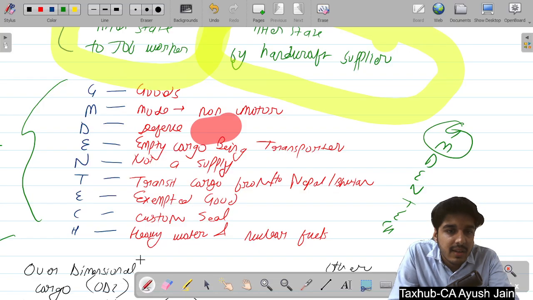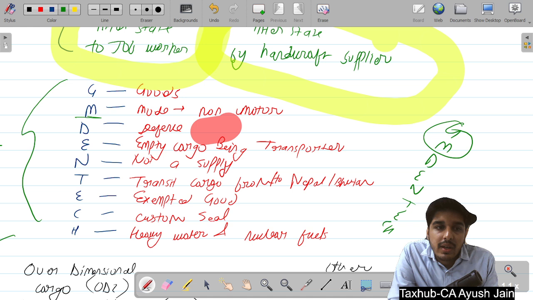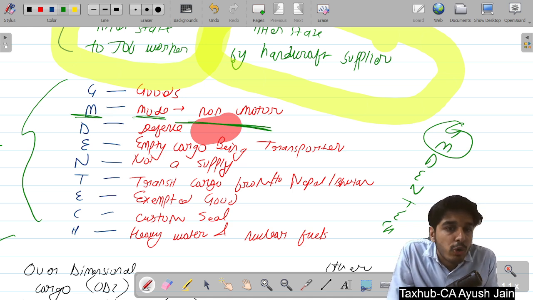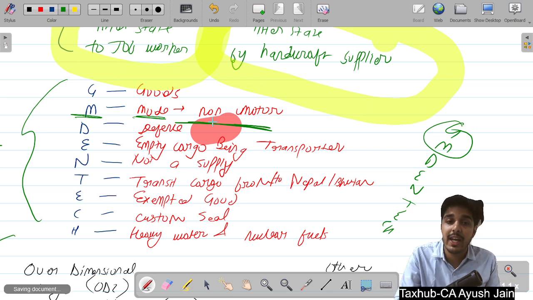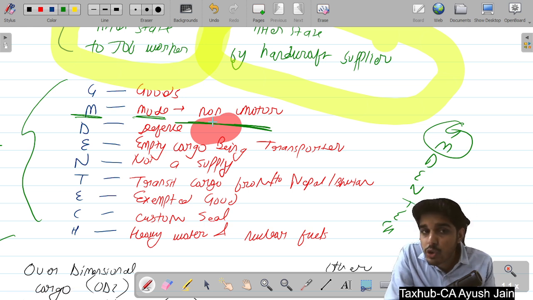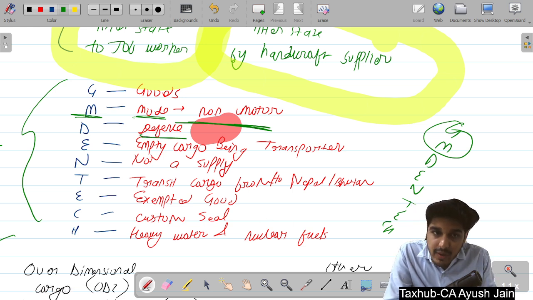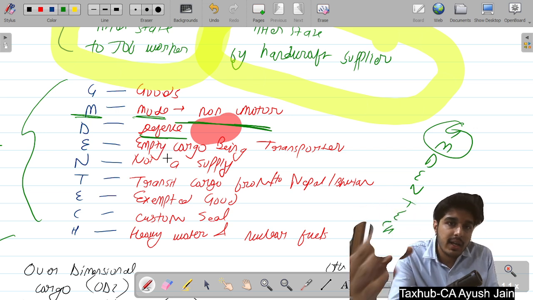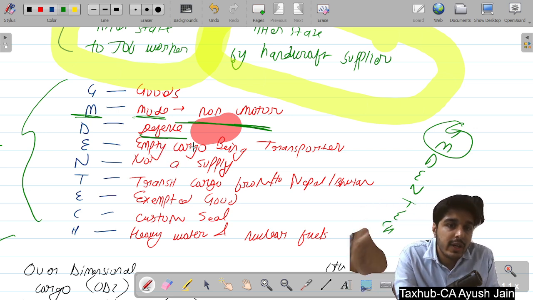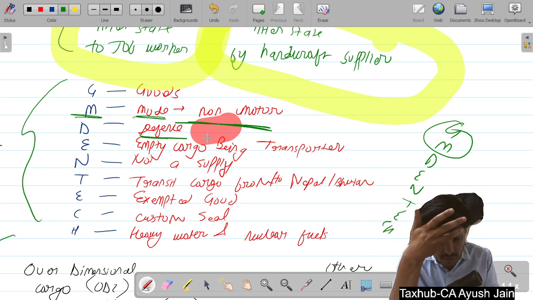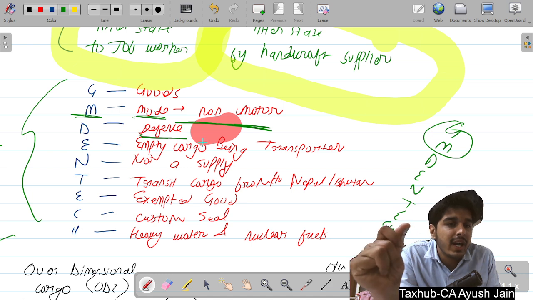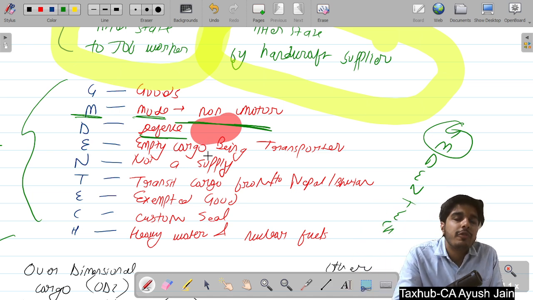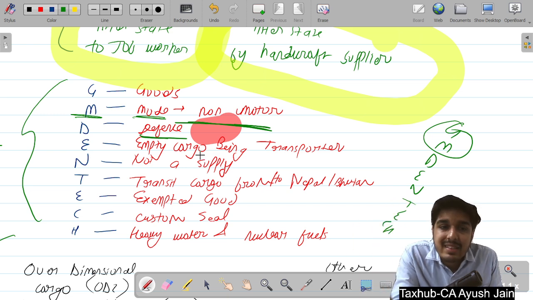Next thing. M means mode. If you are transporting goods by non-motor vehicle, that means bullock cart or something like that, the animal part, then you don't have to issue an e-way bill. Next thing, if any goods are transported by defense mechanism or by defense personnel, then no e-way bill is required. Why? Because this is a concern of security. These are sensitive matters.